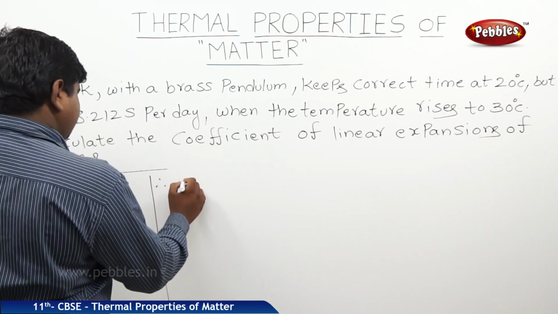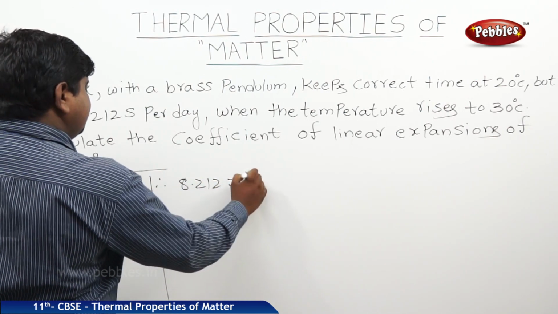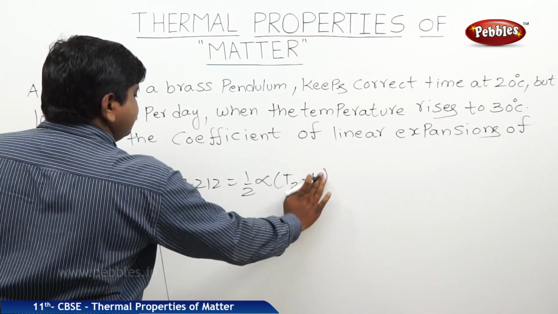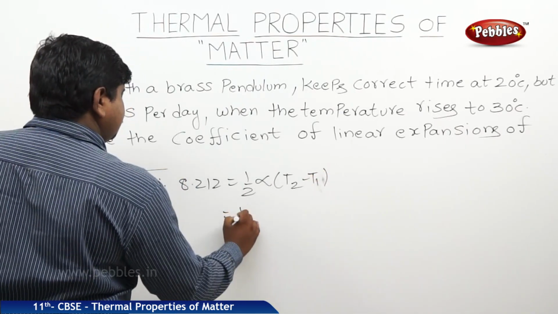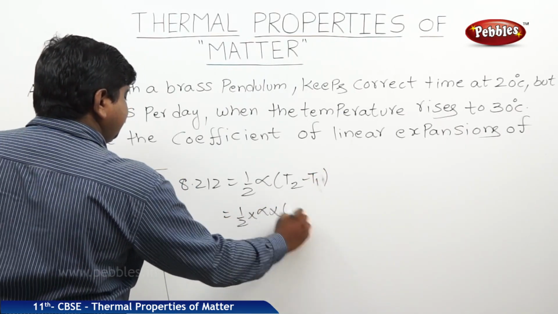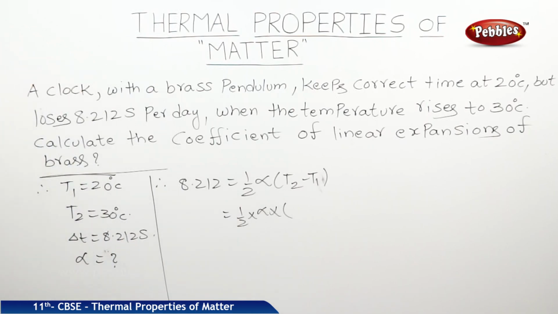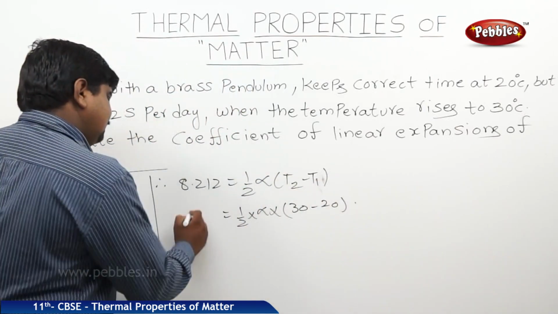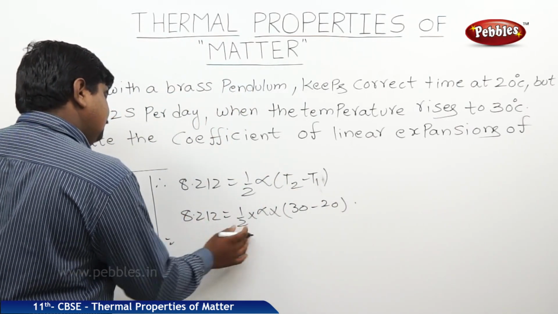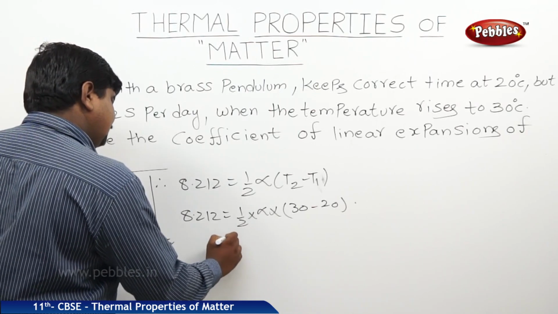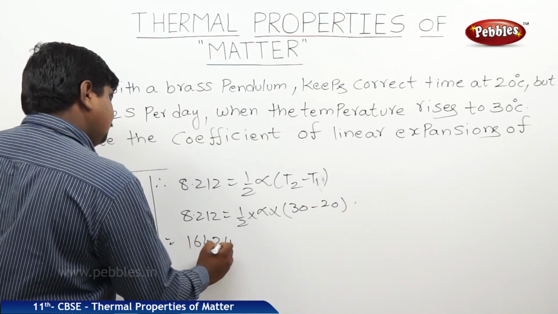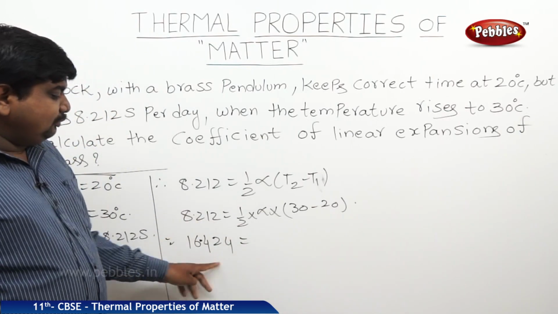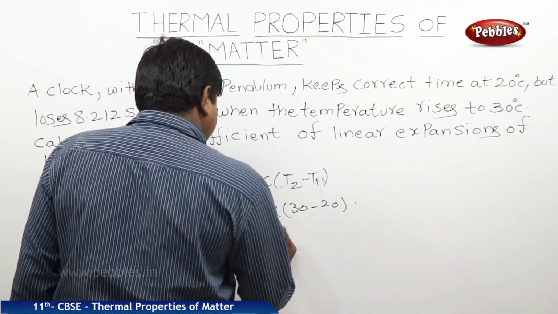So we can write 8.212 is equal to half alpha into T2 minus T1. So half into alpha into, what is T2 minus T1? T2 is 30, T1 is 20, is equal to 8.212. Therefore, this will be 16.424 because we did the cross multiplication. 16.424 is equal to alpha into 10.